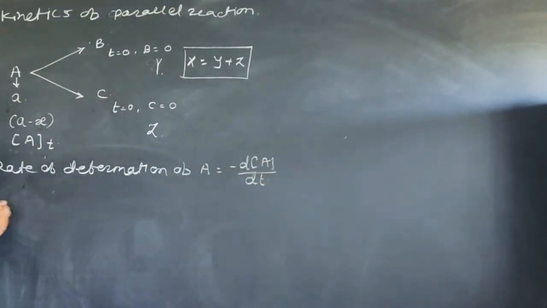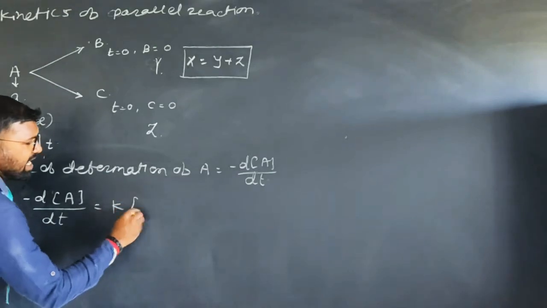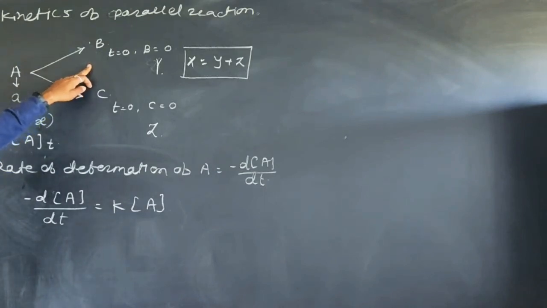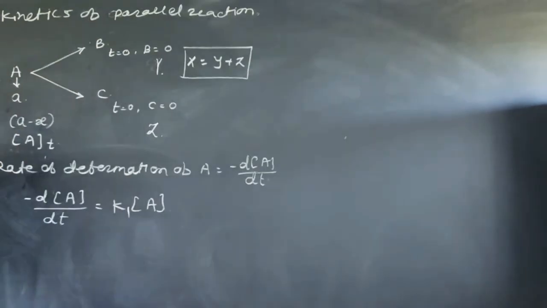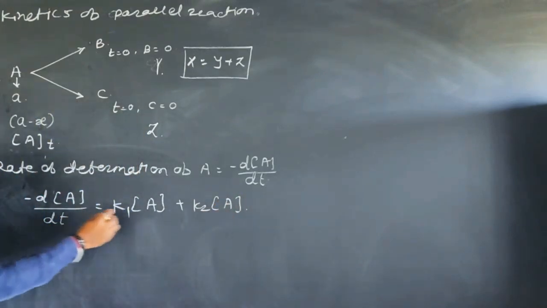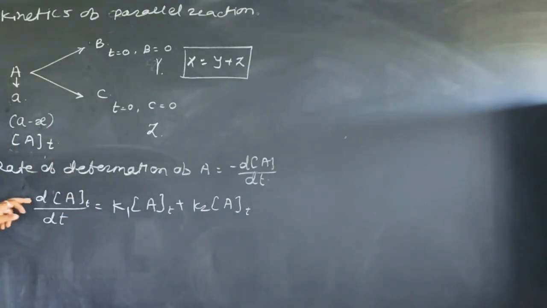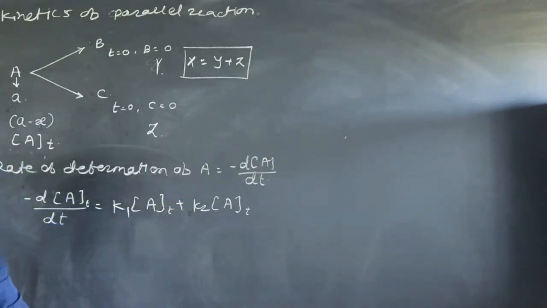Okay, therefore I can write here minus dA upon dt is equal to K into concentration of A. But here, the rate of decomposition of A, two products are formed simultaneously, B and C, therefore I can write K1 A plus K2 into A. At any time t you can find the rate of the reaction, therefore minus dA upon dt is K1 At plus K2 into At.